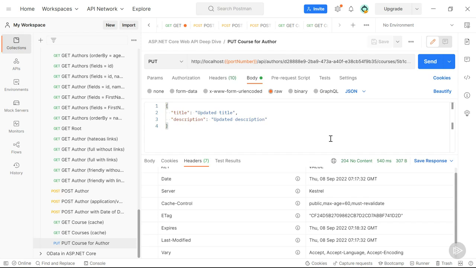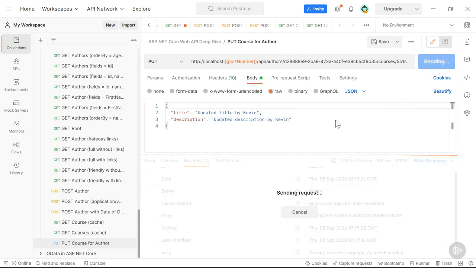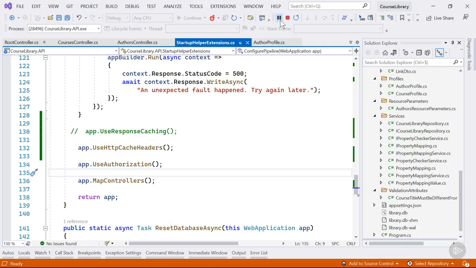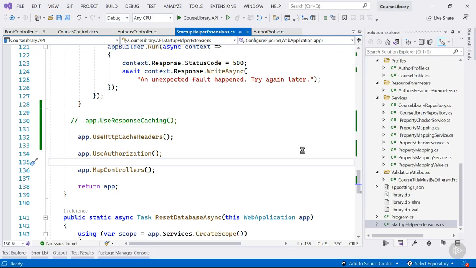Let's now assume that Kevin is done with his update and he also wants to send the PUT request. So let's change the title and description a bit. And let's send it again. This one nicely updated the resource as well. And that is an issue, as Kevin has now overwritten Sven's changes. So this is not what we want to do. We're going to fix this. Let's start again from scratch.